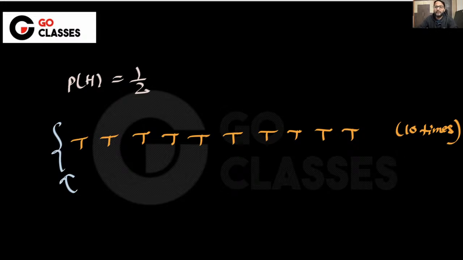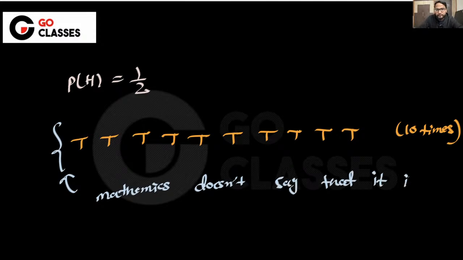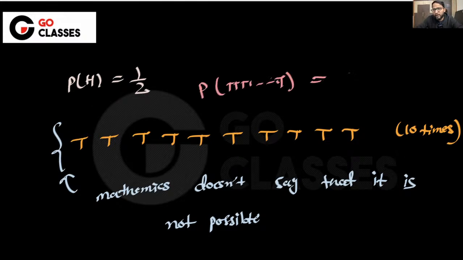Let me know if it is possible that you will be getting 10 times tail. Definitely, it is possible. Mathematics doesn't say that it is not possible, right? Mathematics may say that the probability is very less. What is the probability that you will be getting tail 10 times? The probability might be very less, 1 upon 2 power 10, but it doesn't say it won't happen, right?